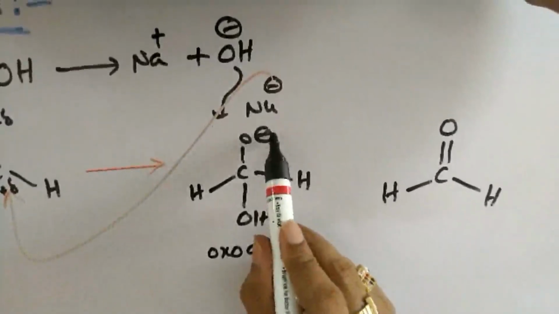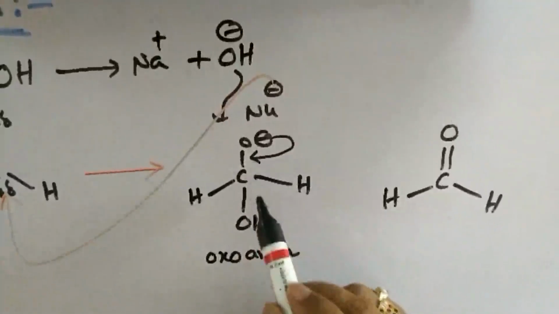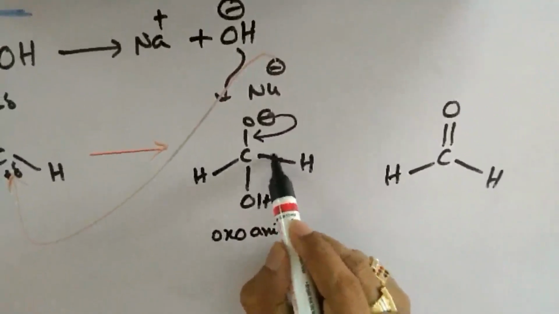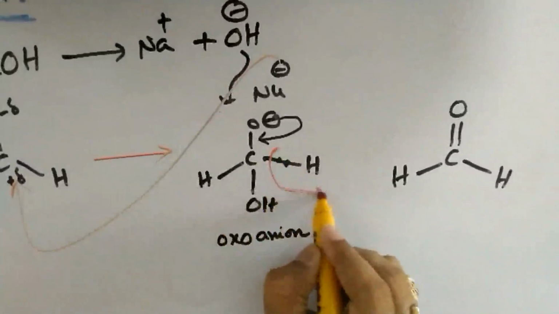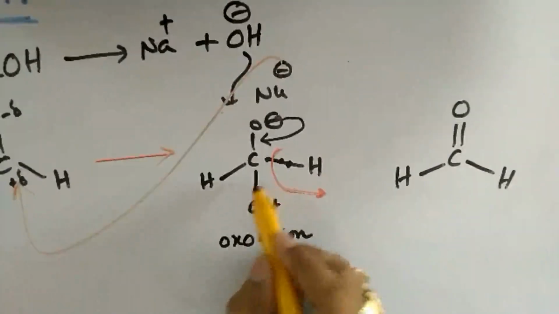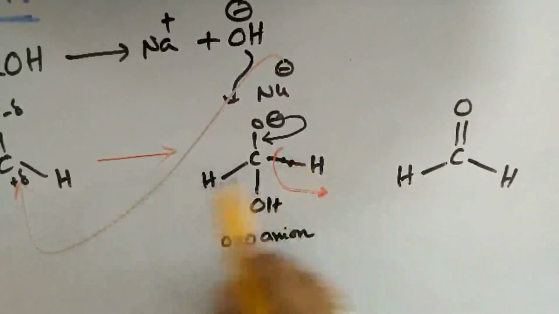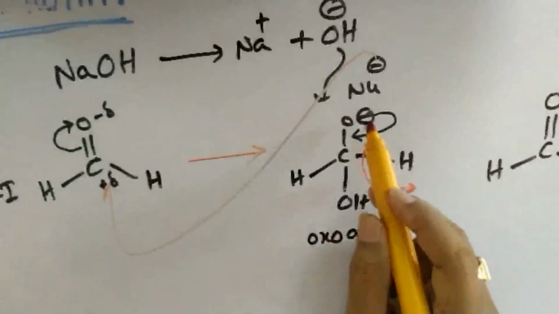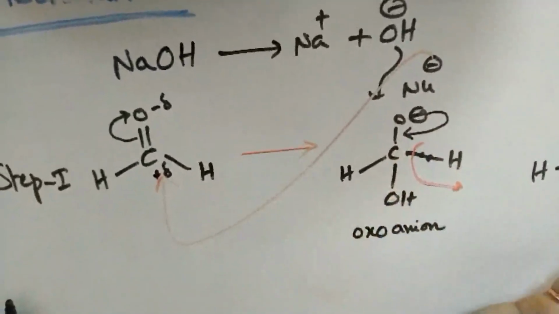Hence, when these electrons come back as a back bonding, there are two possibilities. Either this hydrogen can be eliminated in the form of a hydride, or there is one more possibility of removing the OH minus ion. If OH minus ion is removed, we get back the same formaldehyde which is the reactant, and there is no further forward reaction at all.